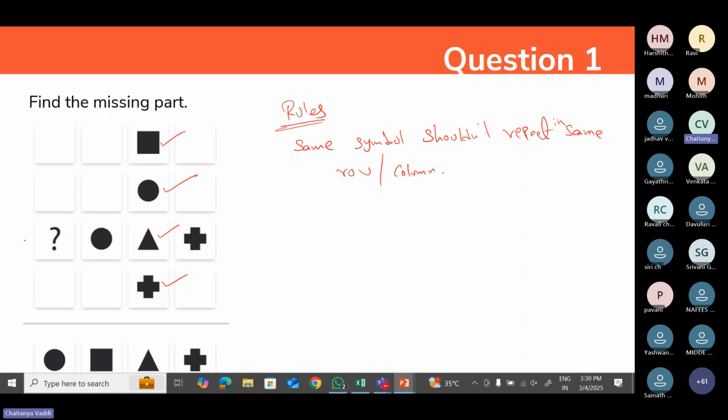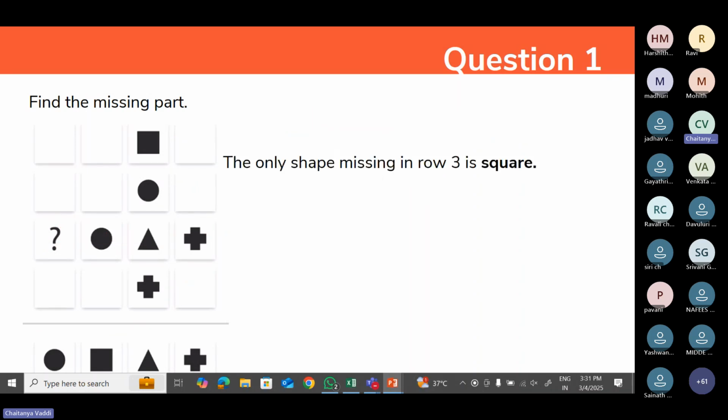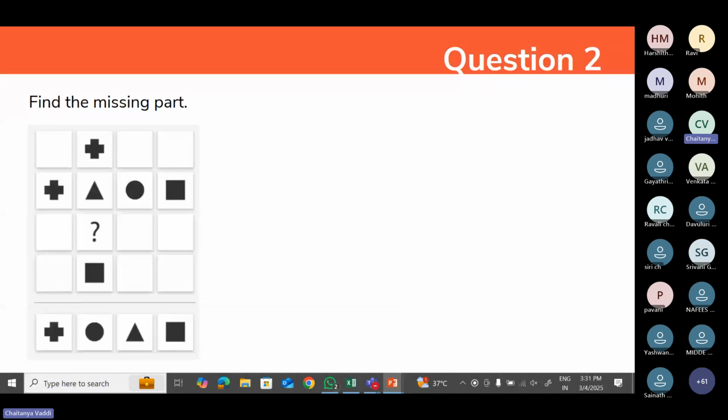In this particular row, there are four symbols that need to be assigned. Plus is already done, triangle is done, circle is done. So what is the symbol left out? Obviously, it is square. You should pick the answer from the symbols which you can see below the line. So the correct answer is obviously square. This is one of the games that you need to play.